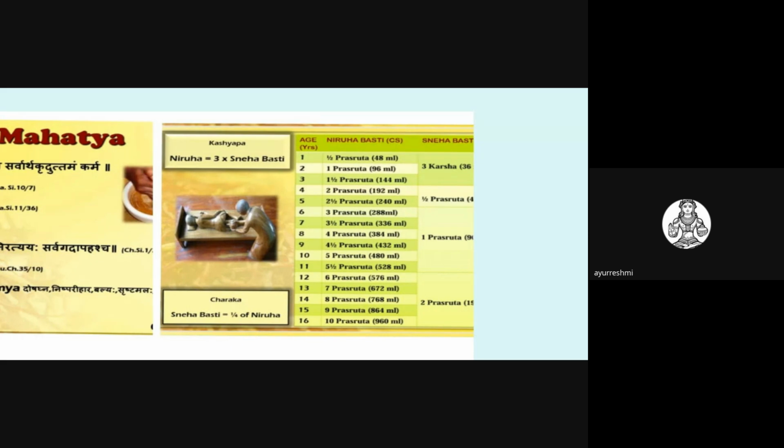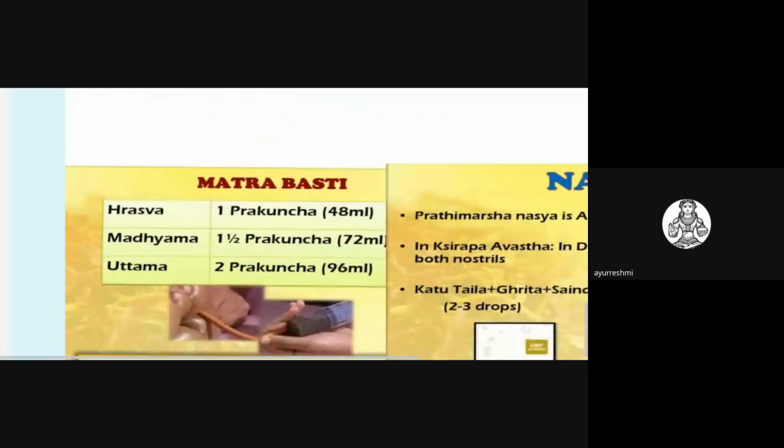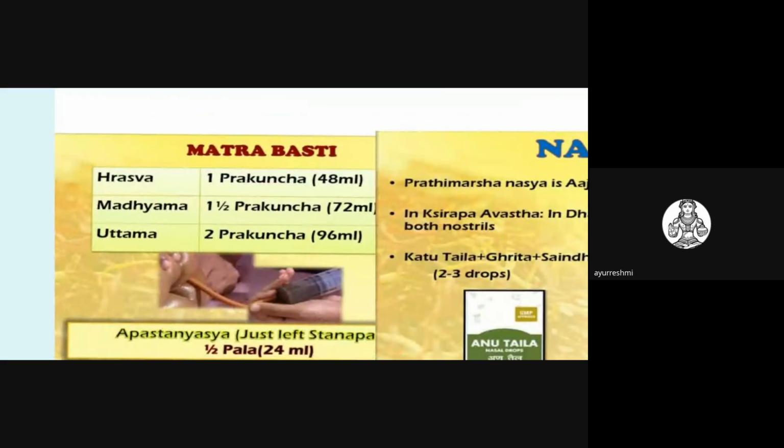They have explained the Niruha Basti dosage as per the age classification. Just go through this. Matra Basti dose is also explained, that is Hrasva Matra, Madhyama Matra, and Uttama Matra. They are explained for the children in the Kashyapa Samhita.